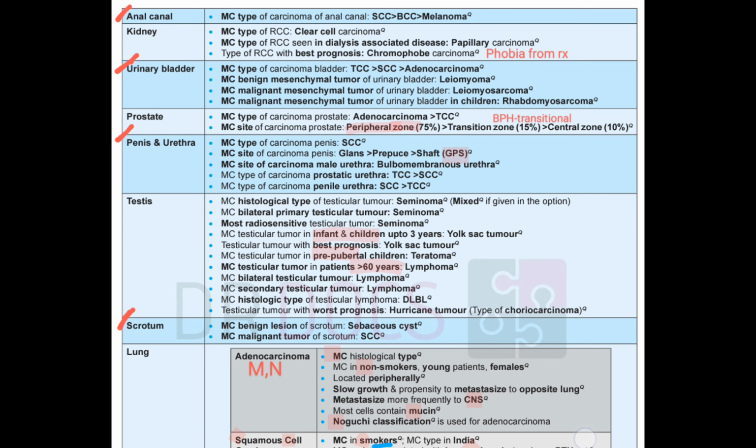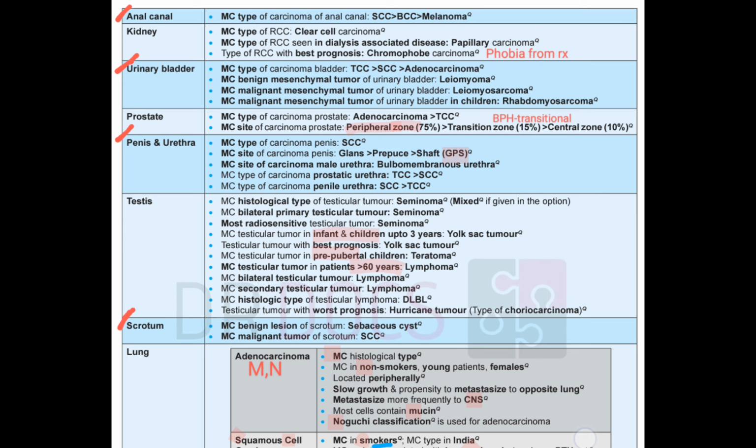Then penis and urethra. Here most common type is squamous cell and most common site is glans, followed by prepuce, followed by shaft. Remember by the mnemonic GPS. Then most common site in the urethra is bulbomembranous urethra. In the prostatic urethra, most common type is transitional cell, while in the penile urethra we are coming towards the outside, where we have squamous cell epithelium at the ends. So squamous cell will be more common in the penile, while in the prostatic, transitional cell will be more common.